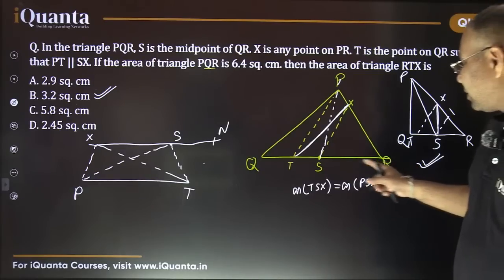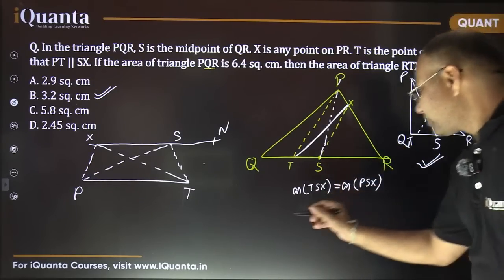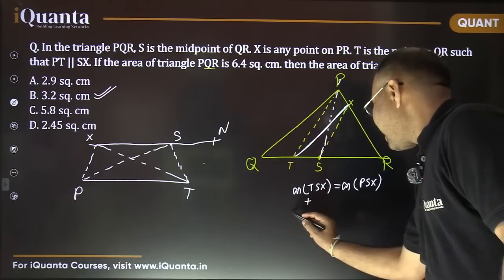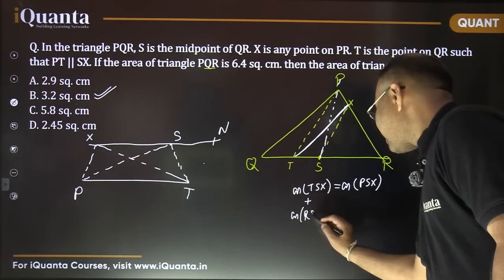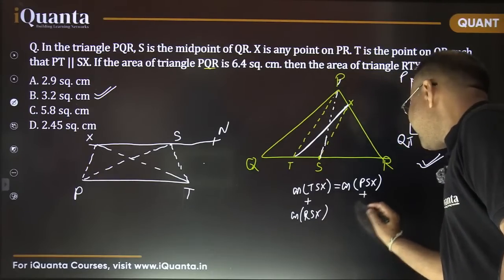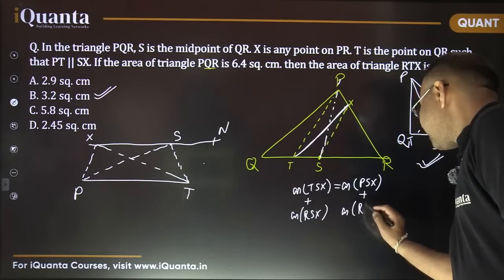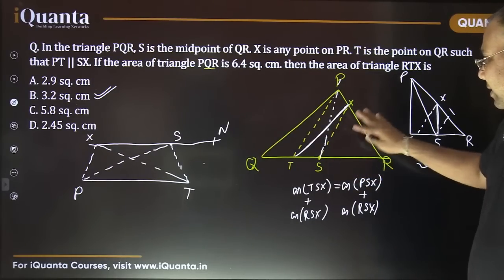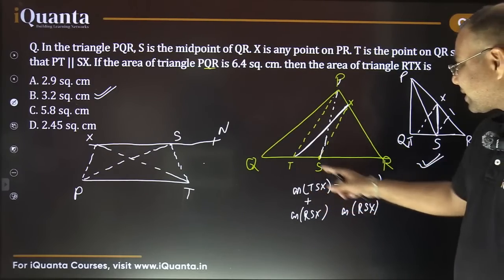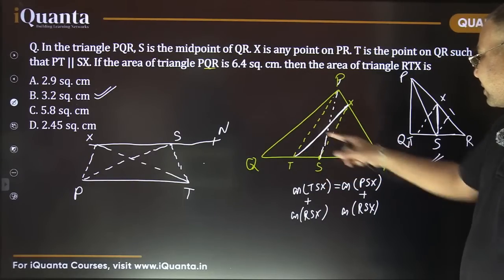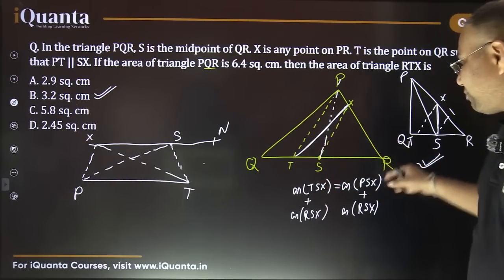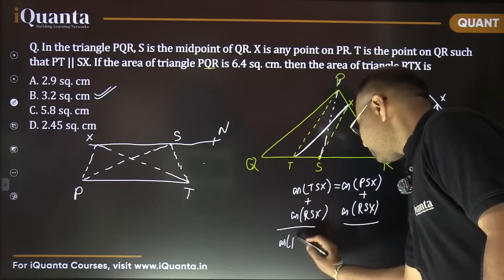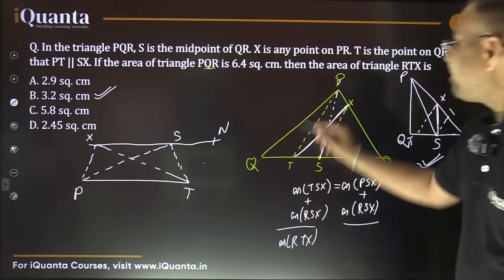If I add the area RSX to both sides, RSX is added to both of these triangles. So TSX and RSX combined is RTX, which is the area we wanted to find out.